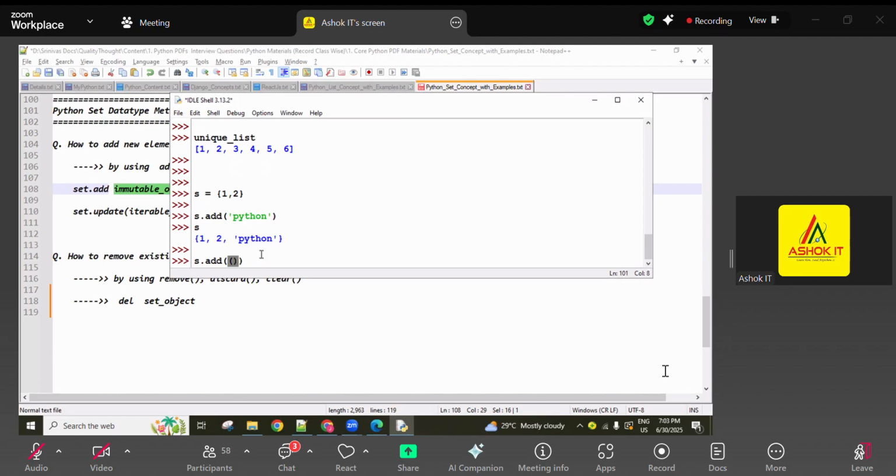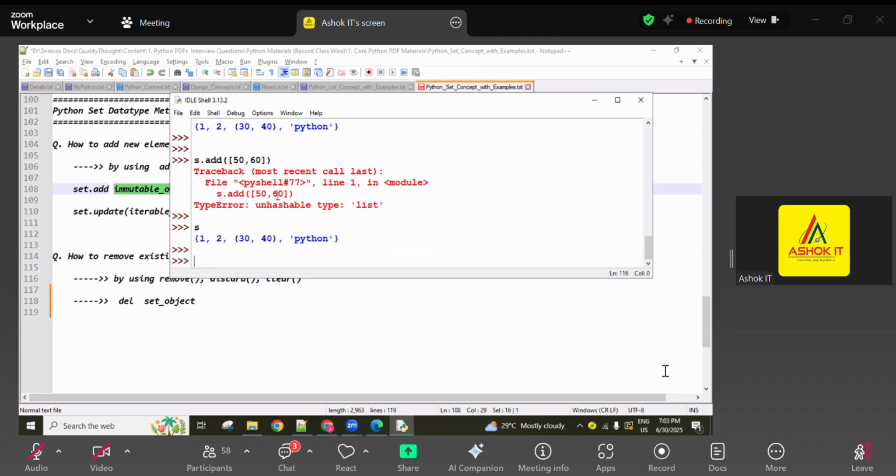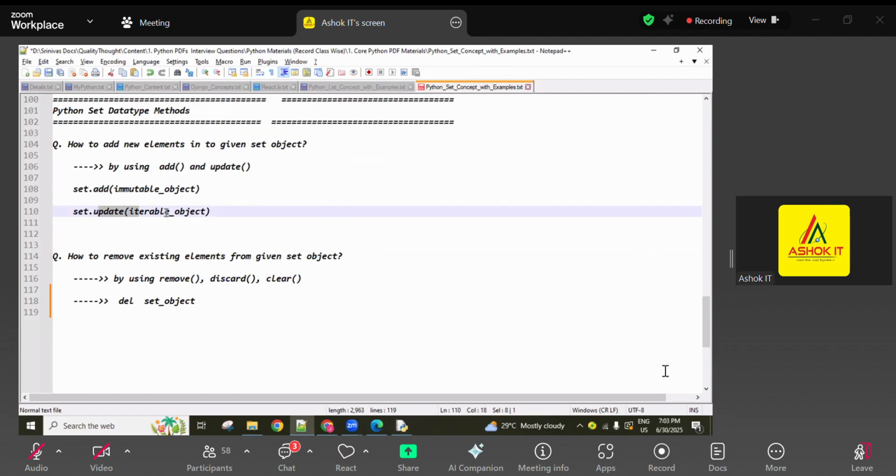Next, here I'm going to give tuple format, guys. A tuple is immutable, so here 30, 40, an immutable object, is added. Set does not follow insertion order. Lastly I entered 30, 40, and here I added this one. Order is not followed, guys. Next, if I give 50, 60 as a list, this is a mutable object, and mutable objects are not allowed.